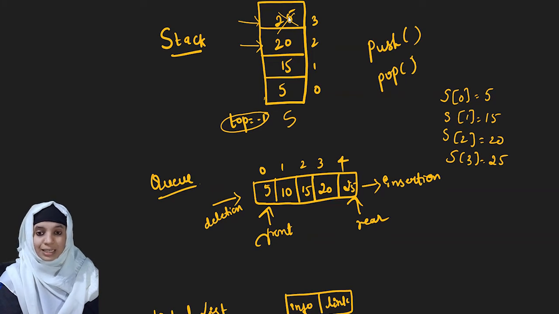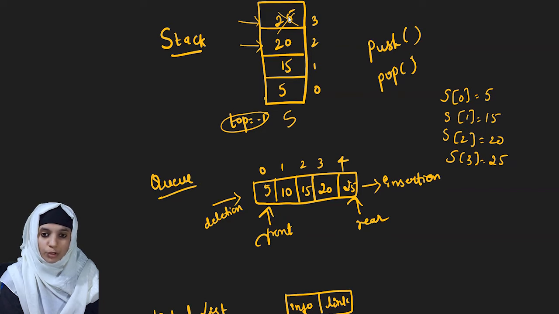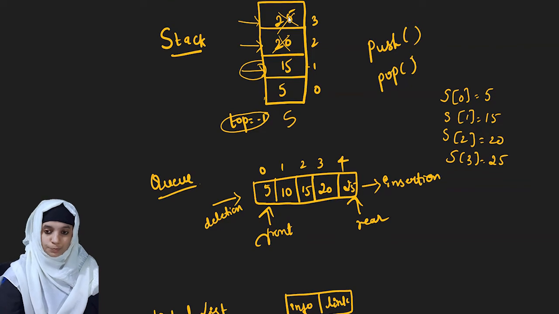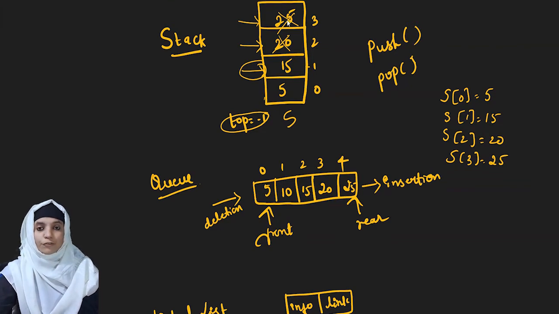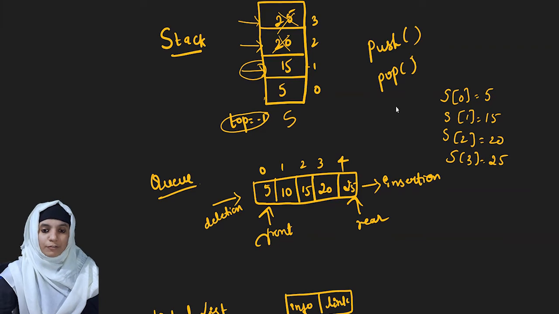Before deleting, we need to delete the element, then we need to move the pointer. Now my pointer is pointing to 20. I will remove this 20, and next my pointer will be placed at the first position. Now my top pointer is pointing to the first position. So there are a few operations like push, pop, is empty, is full, display. All the algorithms and functions we are going to study in the further videos.